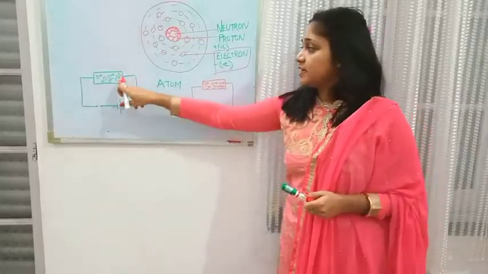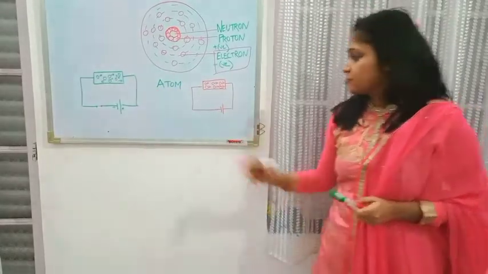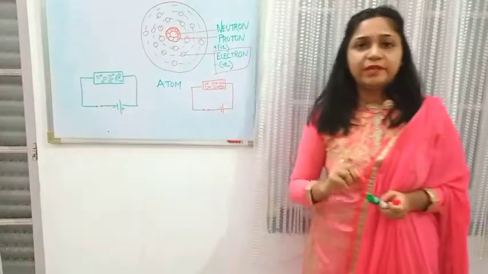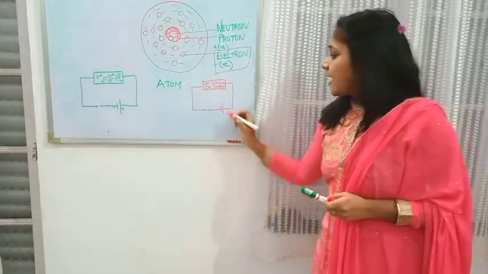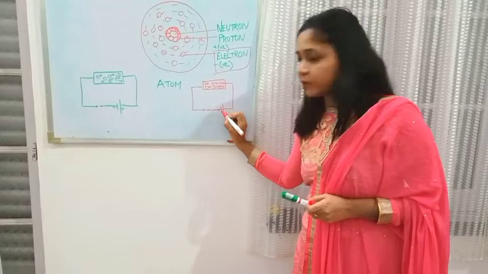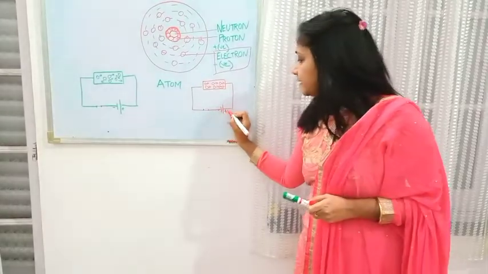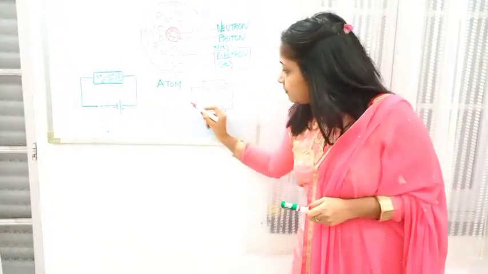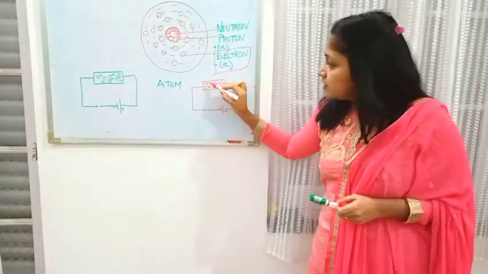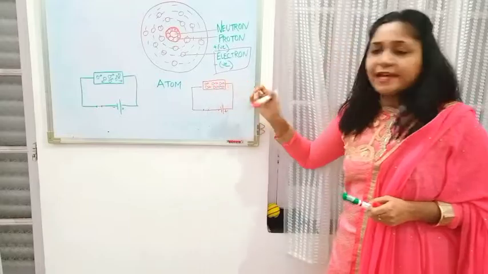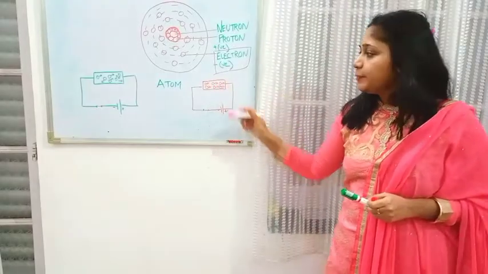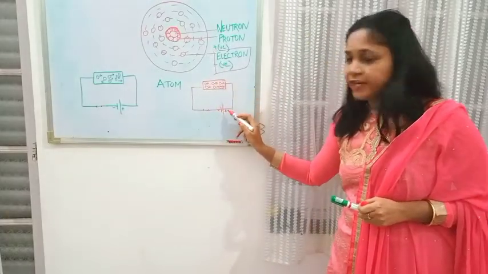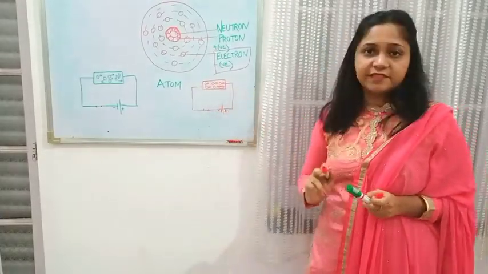I have connected this conductor with a battery, and here is the switch. The switch was open, and it has now been turned on. The shorter line is the negative terminal and the longer one resembles the positive terminal. At the negative terminal, the electrons are now getting aligned in one direction, trying to move from the negative end to the positive end. They are moving towards the positive side.